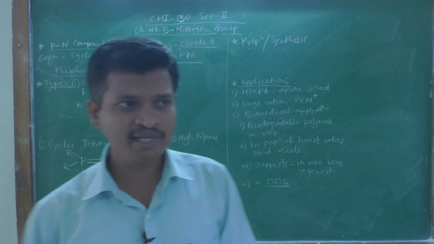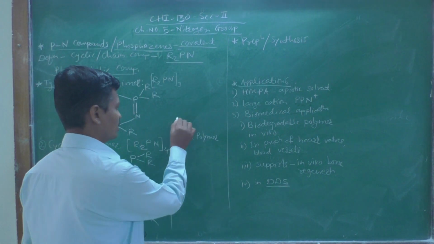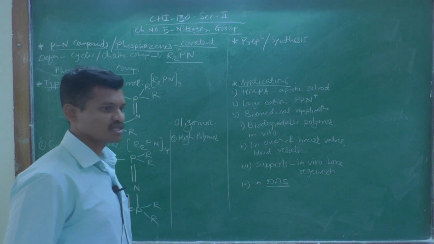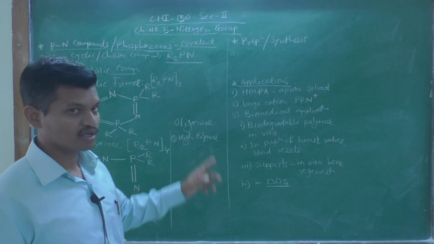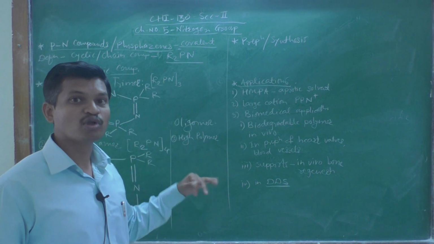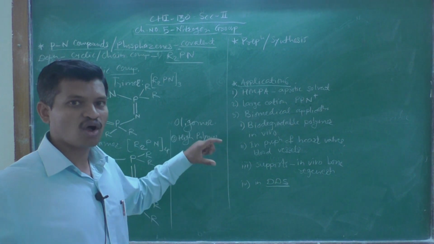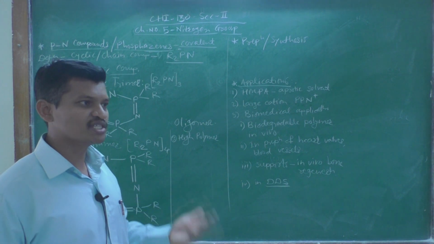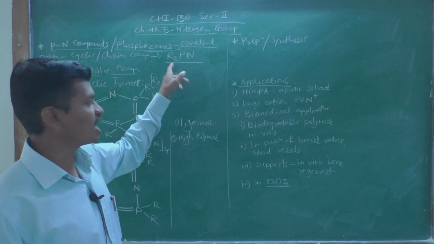And the last type is the high polymer, also called an oligomer. These oligomer units are repeating units consisting of R2PN. These oligomers or high polymers of phosphazenes consist of a long chain. And what is the repeating unit? The repeating unit or monomer present in this polymer is R2PN.